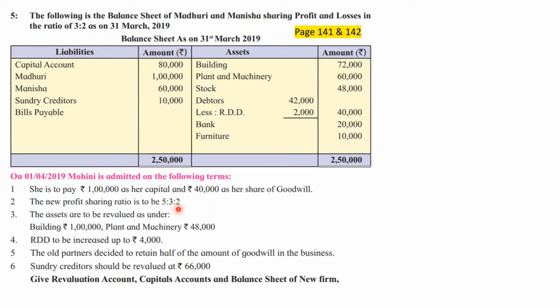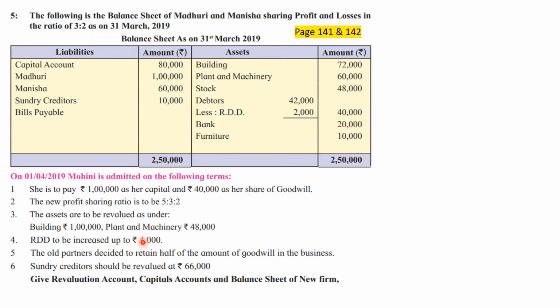Next, the assets are to be revalued as under: building rupees 1 lakh. Existing building is 72. It will have to be revalued to 1 lakh. So there is a 28,000 rupees profit. Plant and machinery 48,000. Original plant and machinery 60. New plant and machinery 48. That means there is a 12,000 rupees loss. RDD to be increased up to 4,000. So from 2,000 to 4,000, 2,000 rupees entry.